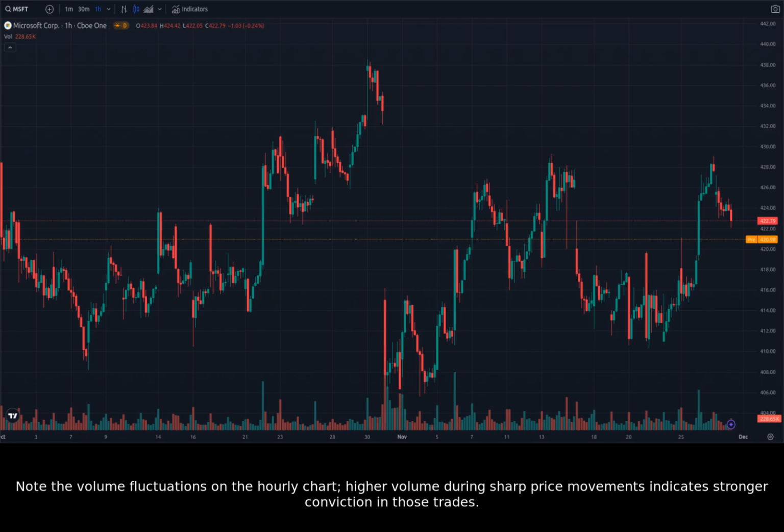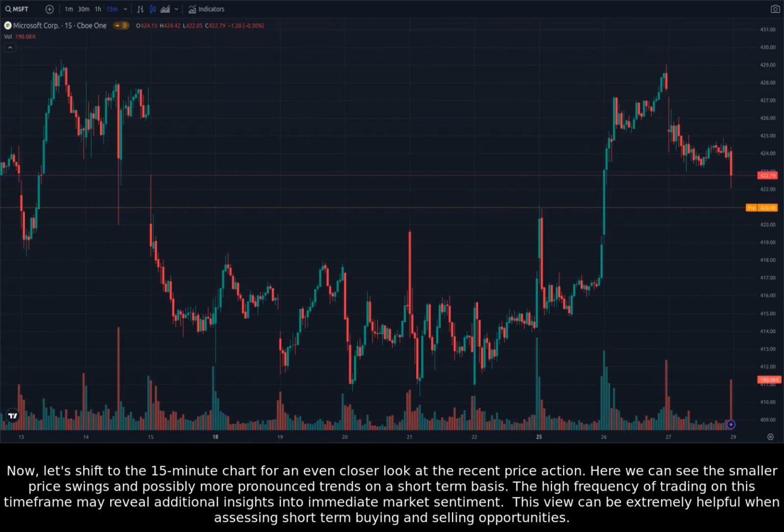Higher volume during sharp price movements indicates stronger conviction in those trades. Now, let's shift to the 15-minute chart for an even closer look at the recent price action. Here we can see the smaller price swings and possibly more pronounced trends on a short-term basis.